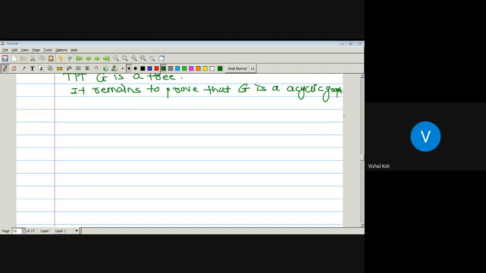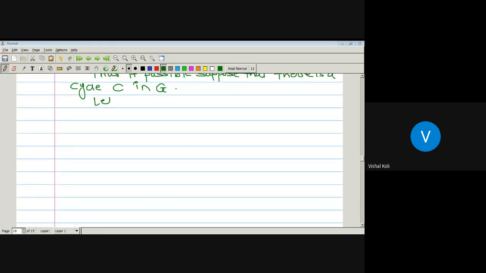To prove that G is an acyclic graph, here we will assume that there is some cycle in graph G. So if possible, suppose that there is a cycle in graph G. Let us suppose that there is a cycle C in graph G, and let E be an edge of the cycle C.